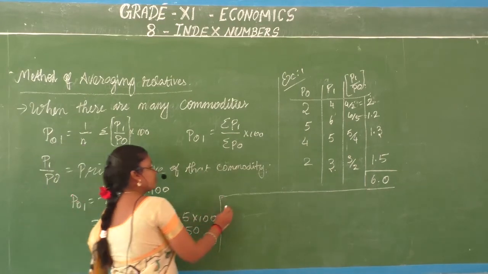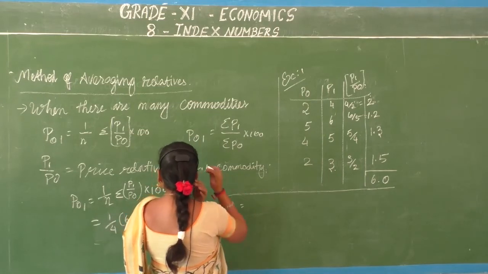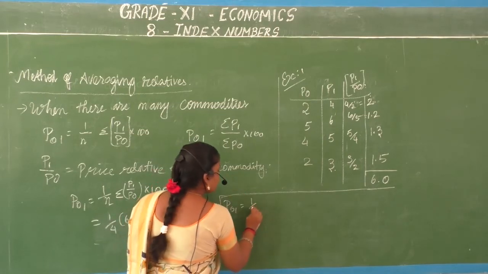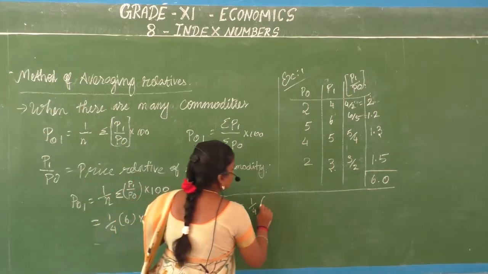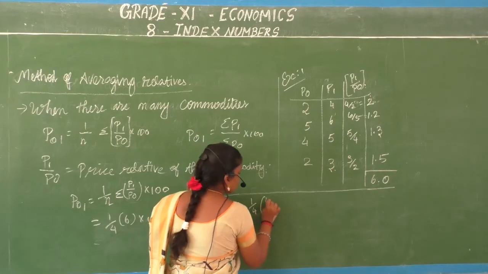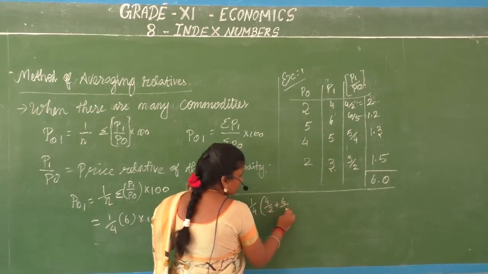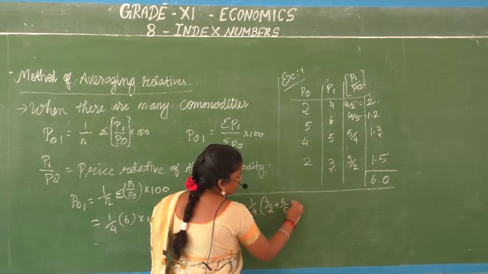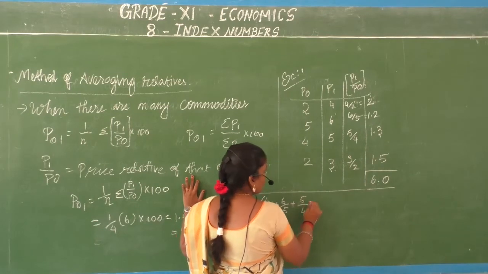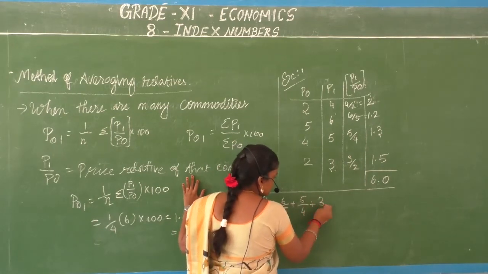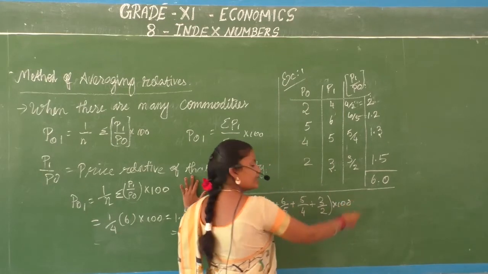So you have your P01 is equal to 1 by 4 into this, illaya. So you have 4 by 2 plus 6 by 5 plus 5 by 4 plus 3 by 2 into 100.